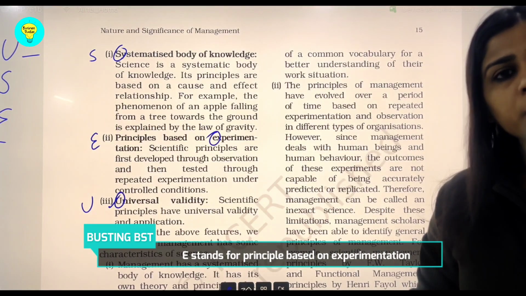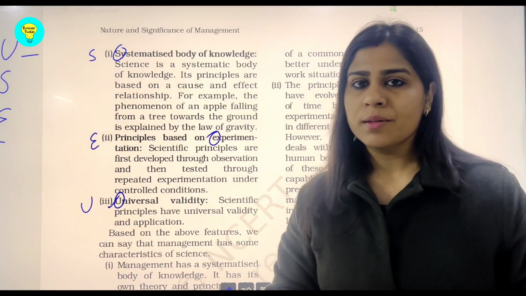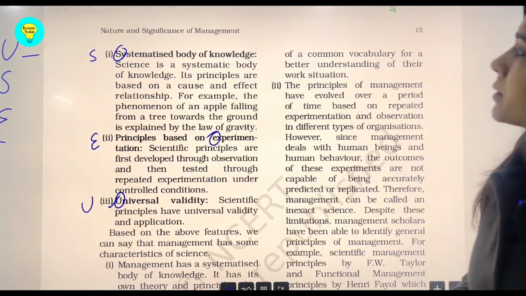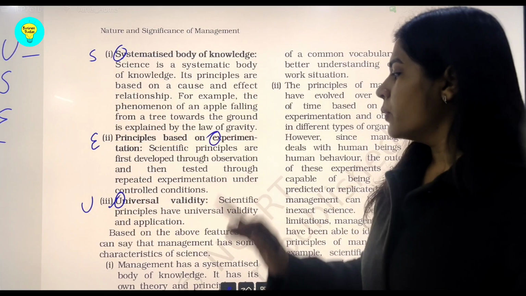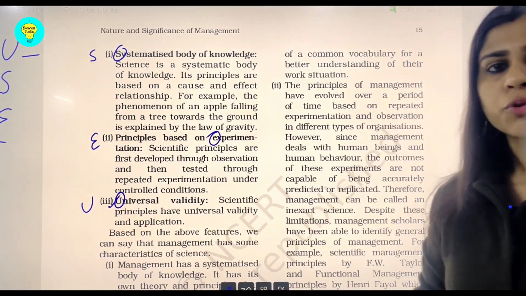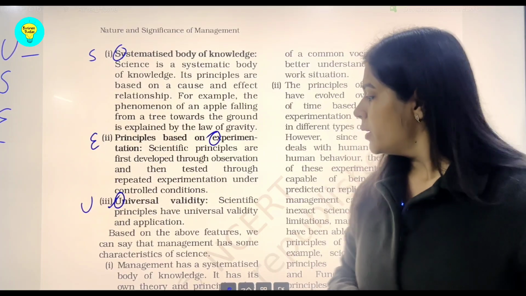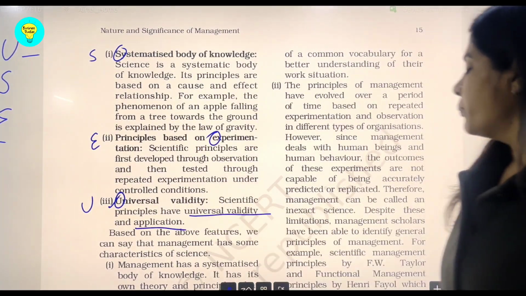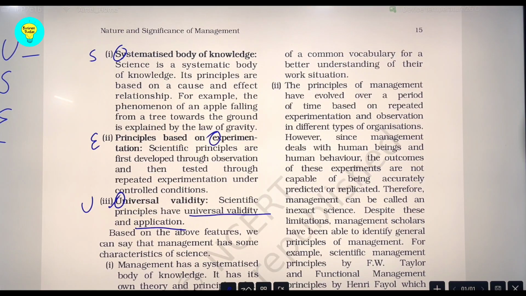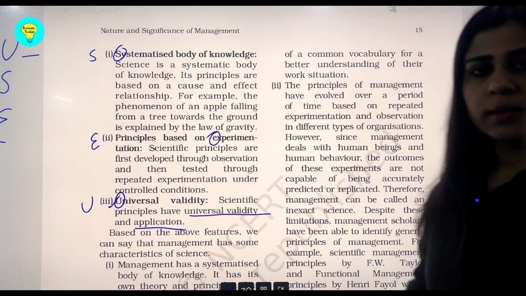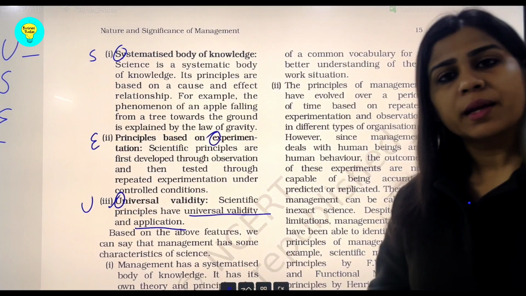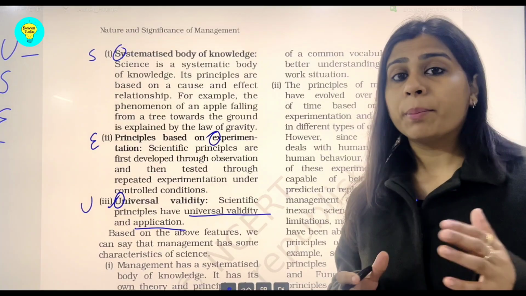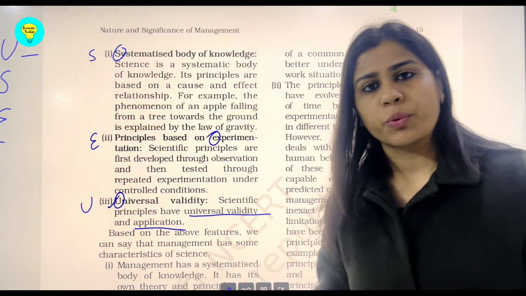So always remember, use depicting management as a science. Now let's see what exactly you are supposed to write from the NCERT. When we say U, universal validity, we are directly talking about pervasiveness, as we talked about one of the characteristics of management. So you have to say that universal validity and application, although it is not that universal because it is an inexact science. Later it has been talked that this management is an inexact science, and hence the universal validity is there, but applicability differs from situation to situation.